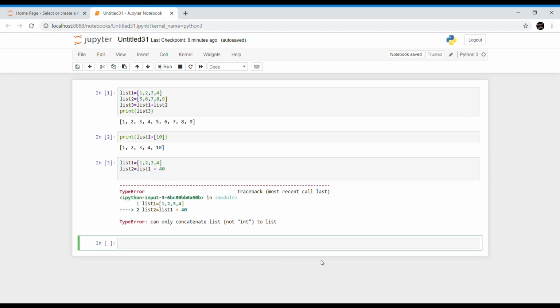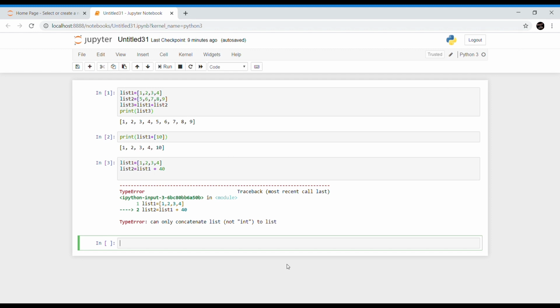So now look at this example. In the above example, the statement list 2 equal to list 1 plus 40 shall generate an error since concatenation operation cannot be performed between a list and a number. So when we try to add a numeric value 40 to this list, Python will generate a type error. So if you want to add 40 to list 1, then you can give this 40 inside square brackets. Which means now 40 is a list and list 1 is another list. So now you can directly add both the lists and you will get the required output.